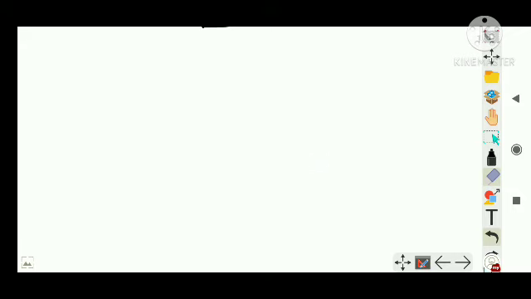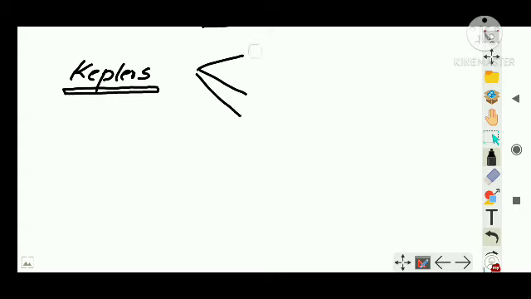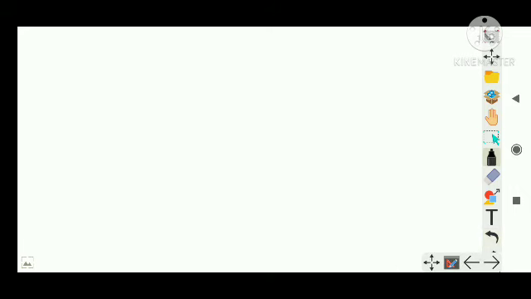And another person who strongly supported what Copernicus said is Kepler, right? He is one of the famous scientists on whose work a lot of gravitational laws or gravitational theory were based, and three laws were made by him: Kepler's first law, second law, and third law, right? So let us move on with Kepler's laws. Let us talk about Kepler's first law.